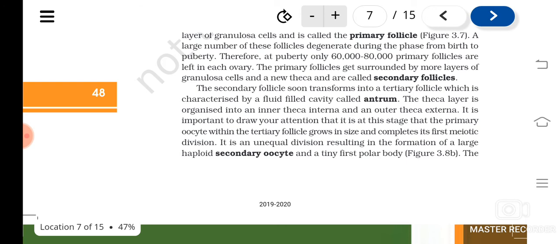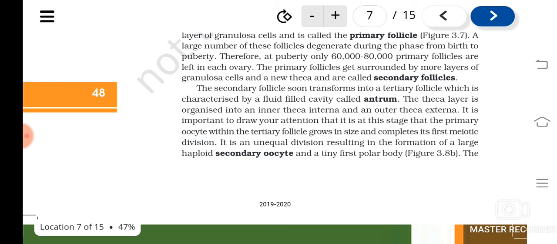The primary oocyte. What is a primary oocyte? The oogonia that entered into the first meiotic division, that is the prophase 1, and their division is arrested. That is known as what? Primary oocyte. Okay, now in the tertiary follicle, what will happen?